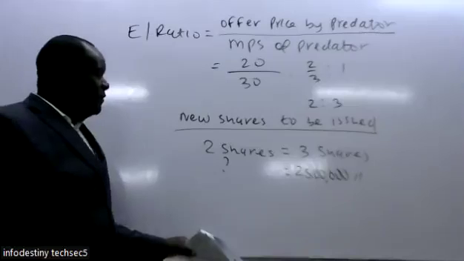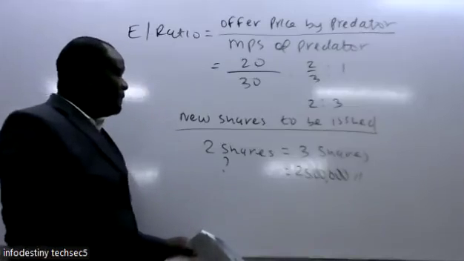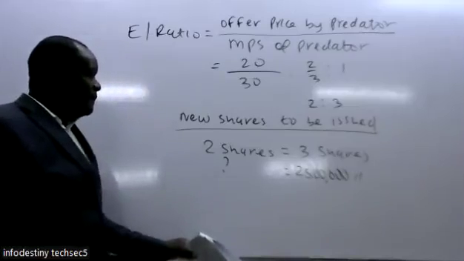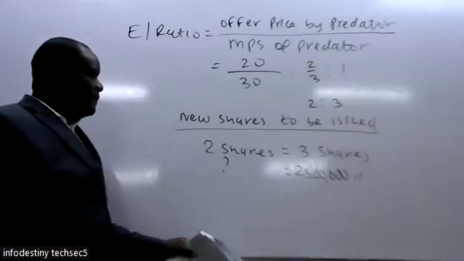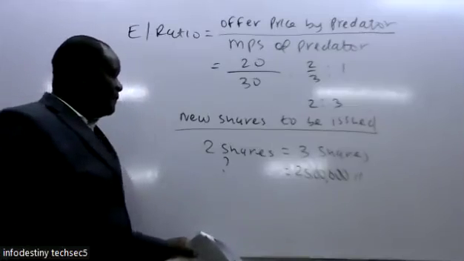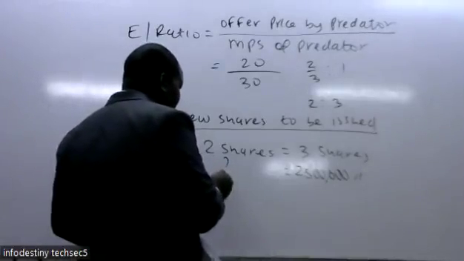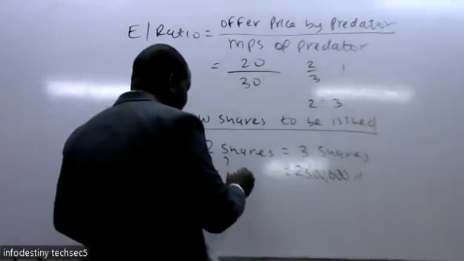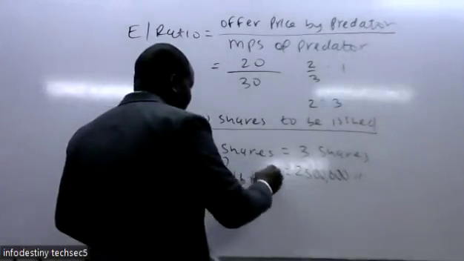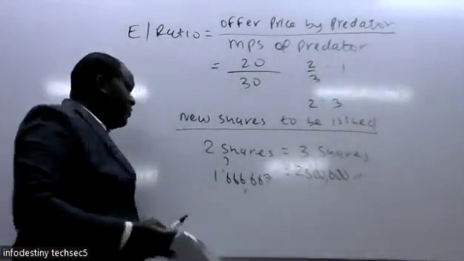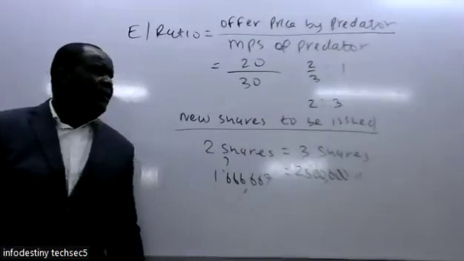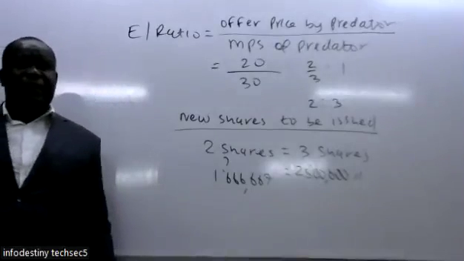This is about 1 million, so you can round it off in that manner.